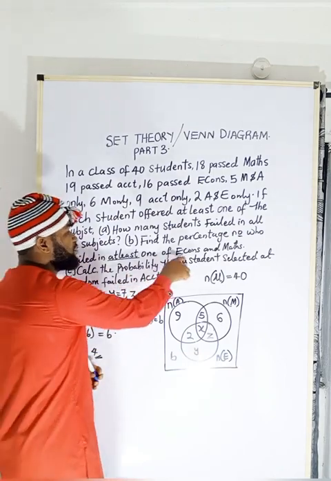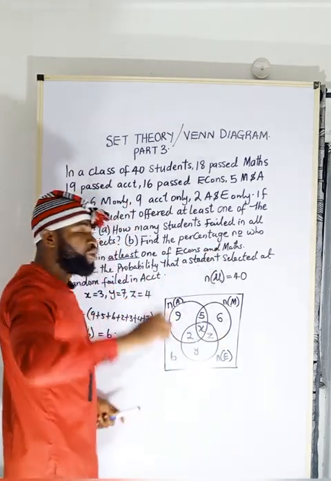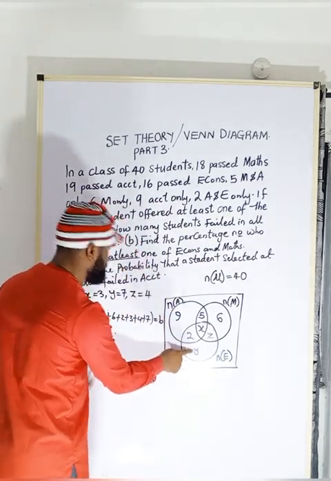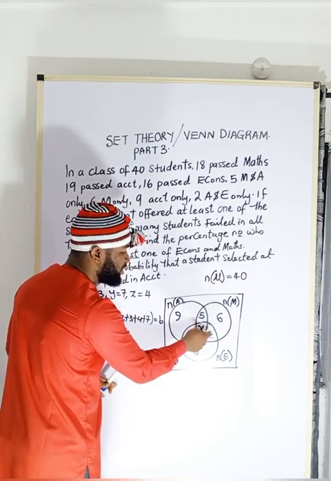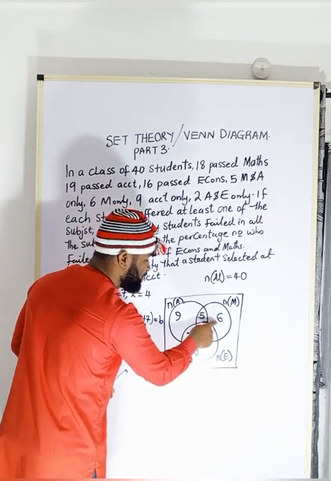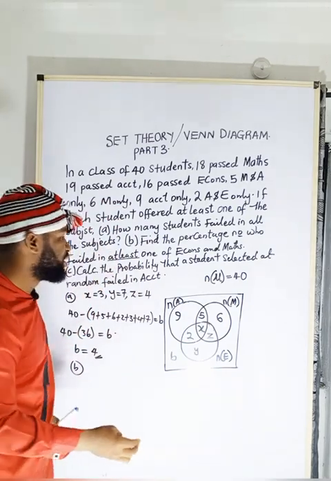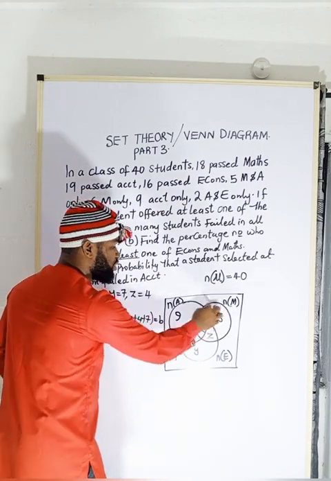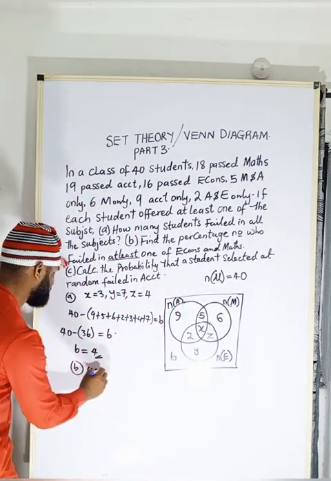Now, but they say economics and maths. That means the battle is between economics and maths. So all the people that passed maths and economics, this one passed economics, among. This person passed economics and maths. This person passed economics and maths. This person passed maths. This person passed maths. So all of them are part of the people that passed economics and maths. But we are looking for the people that failed. So it's going to be 40 minus all the people that passed economics and maths.